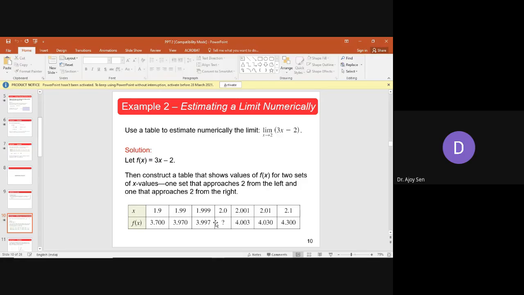What is required is only which value it is going towards from the left side and what value it is going towards from the right hand side. These two things are only needed. We don't need the functional value at x equals 2.